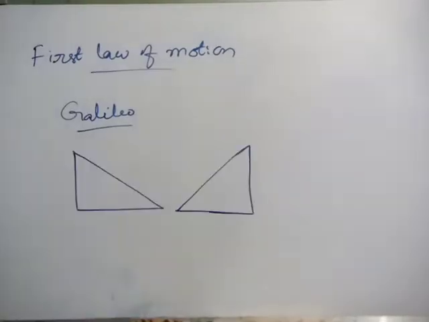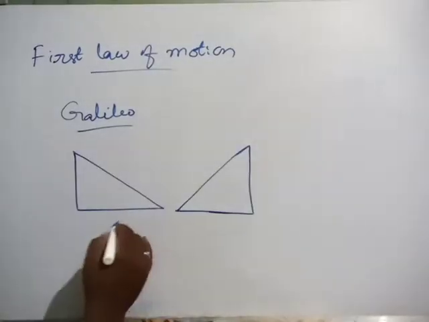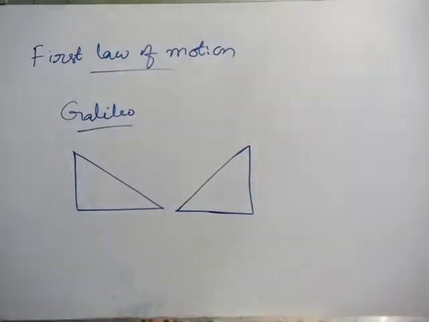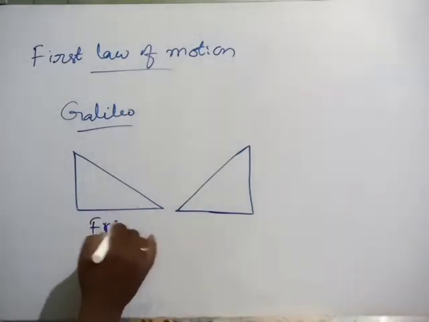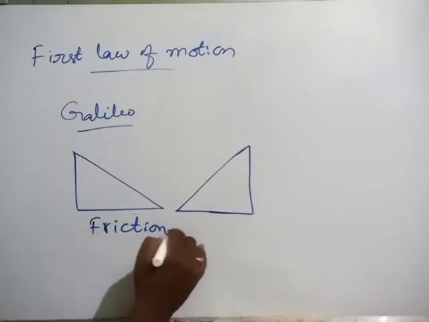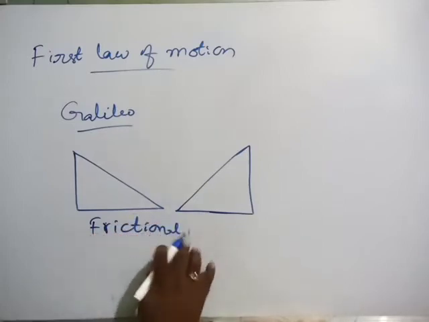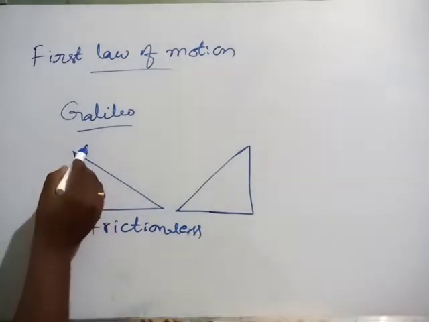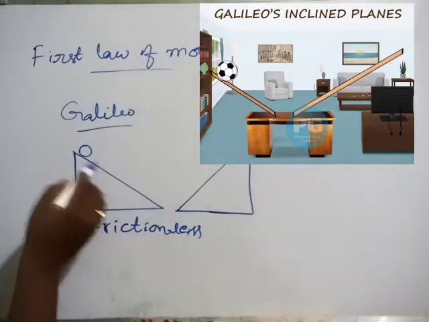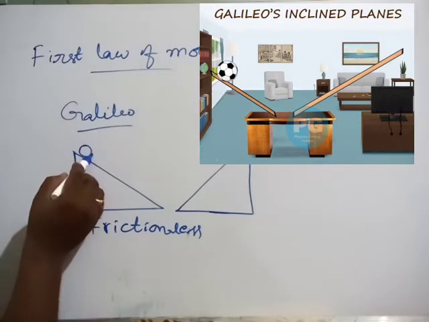Galileo took two inclined planes, and these two are frictionless inclined planes. He took one marble and released it at this point.